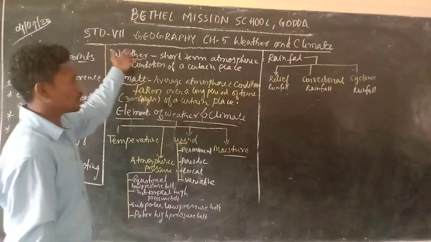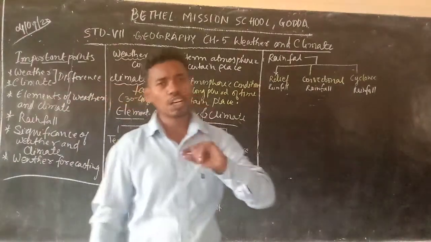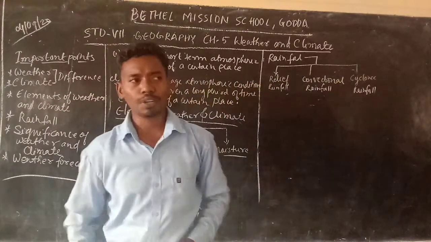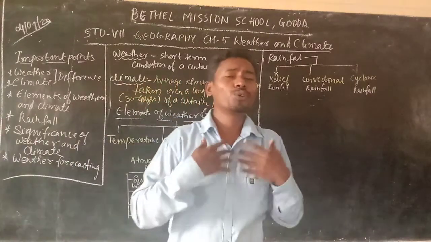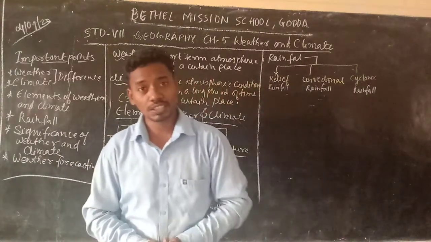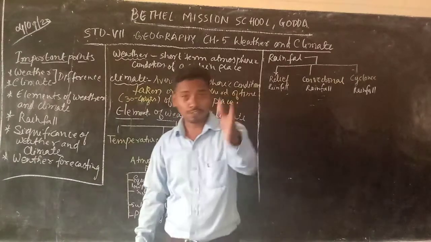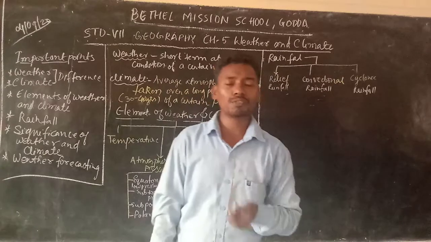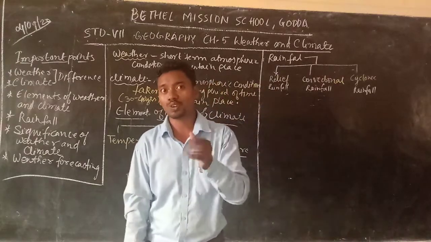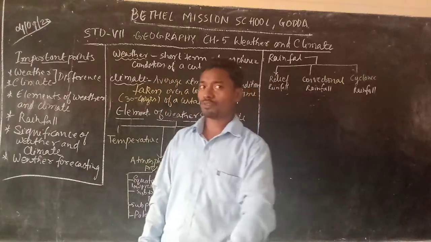Weather. What is weather? Weather is a short-term atmospheric condition of a place. So, it is an atmospheric condition. So, what do I need to do with it? Yes, I have to do with it. You have to do with it. And actually, all the living organisms are directly affected by the atmospheric condition. You know why? Yes, let's try to find out.